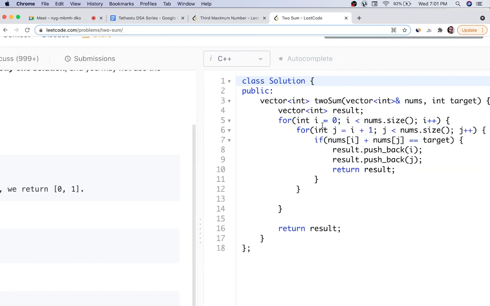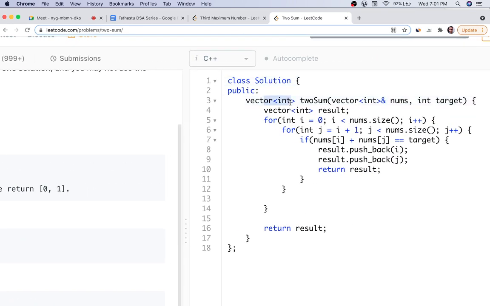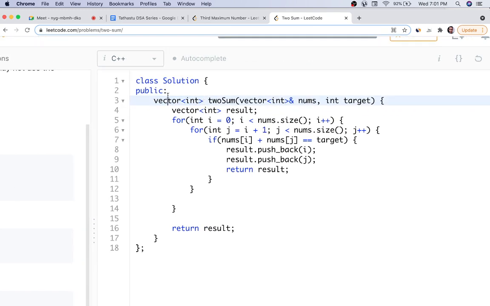Okay, so this is a simple code. We are using a vector int, so you can also do it using an array because it's given by default as vector int. Vector is a standard template library data structure. It's just an array, a better version of an array and nothing else. So we have defined a result array because we have to return the result in the form of a vector. We have started the first loop, i equals 0, i less than nums dot size. You can also do it minus 1 because the last element will not be compared, so it won't matter in the final result.